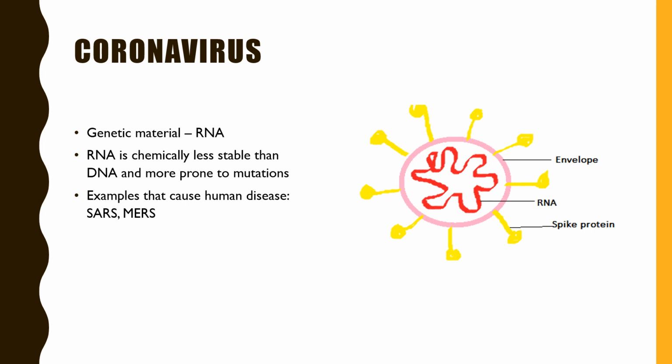And because it has RNA as its genetic material, it is more prone to mutations. Mutations are sudden changes in the genetic material. Only certain types of virus have RNA. Other than that, all living forms have DNA as their genetic material, and many viruses also have DNA. But there are certain viruses, for example the coronavirus class of viruses, which have RNA as the genetic material, and RNA viruses are very prone to mutations because they are less stable than DNA.